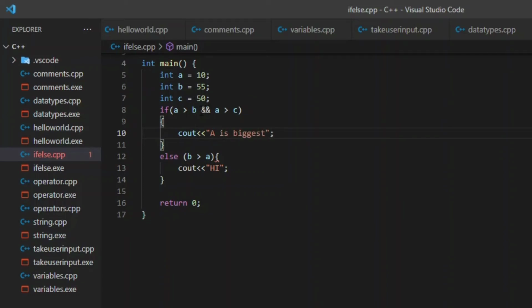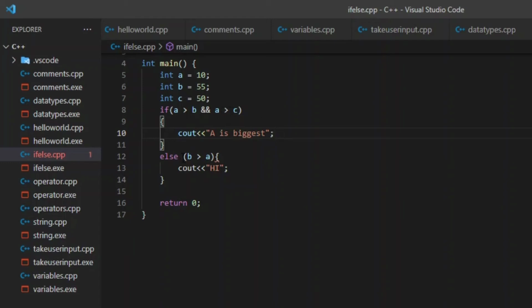Now we have used a logical operator here. You remember I told you that the logical operator AND returns true only if both conditions are true. Meaning that if B and C both are less than A, then only this condition is true, and if it is true, then only this statement will run. So it is not true, so now we know this statement will not run.